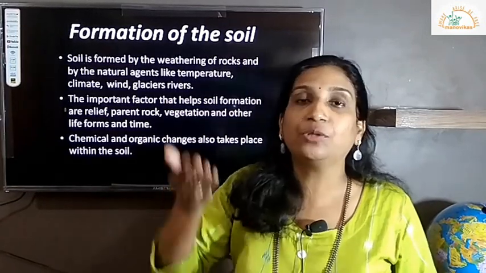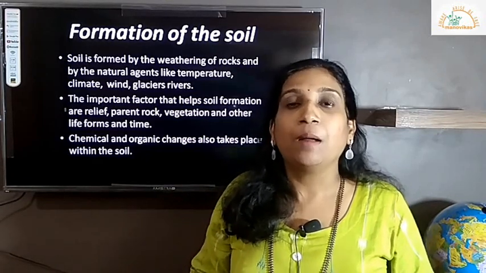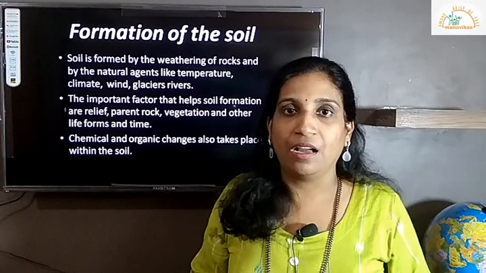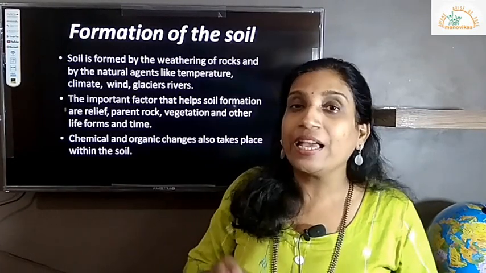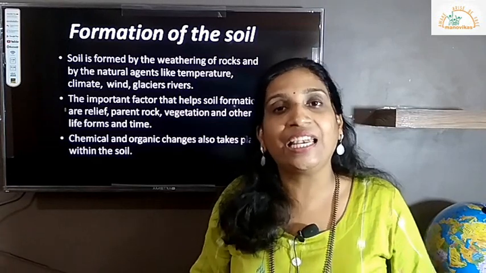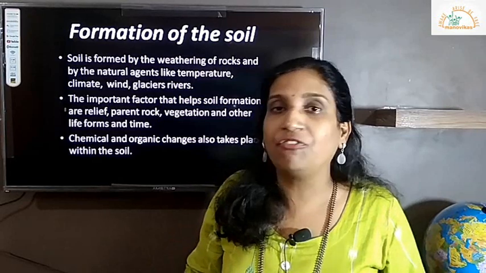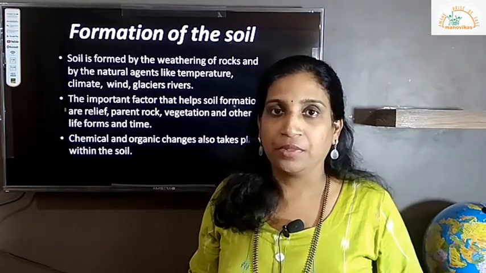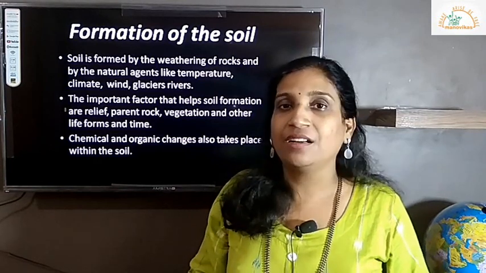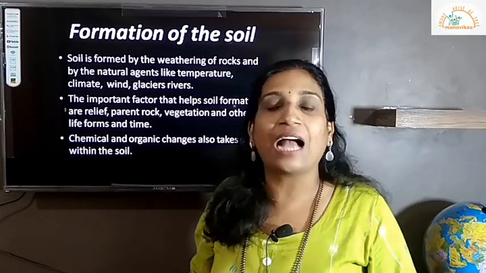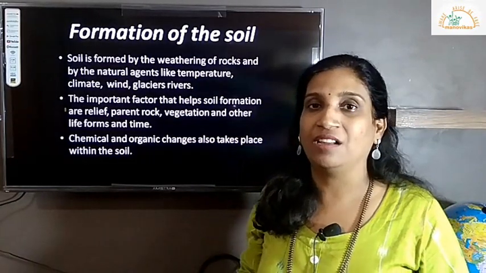This entire plateau is an uplifted land formed due to massive volcanic eruption through the solidification of lava, and this rock is called igneous rock, and the name of the rock is basalt, which is a dark black colored fine grained rock. Now when this rock is weathered, the black soil is going to generate out of it. So parent rock is very important.